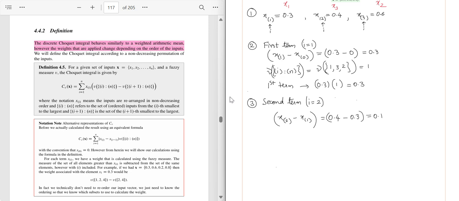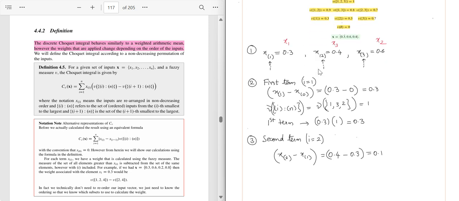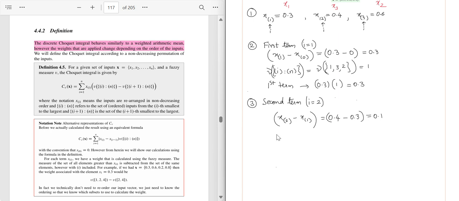The second term talks about the fuzzy measure. As you can see in the formula, it is the fuzzy measure of the subset I to n. So here the second term is the fuzzy measure of the set I to n, and I in this case is 2. So 2 to n is 2 to 3, but to avoid confusion, we can write it as 3, 2, since the second element is now the third.